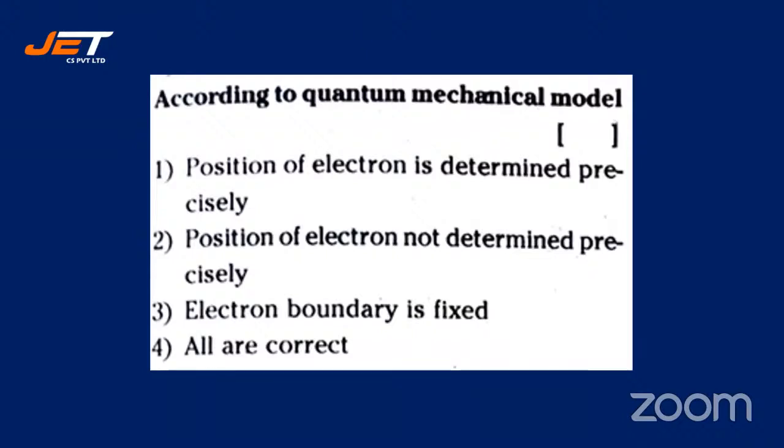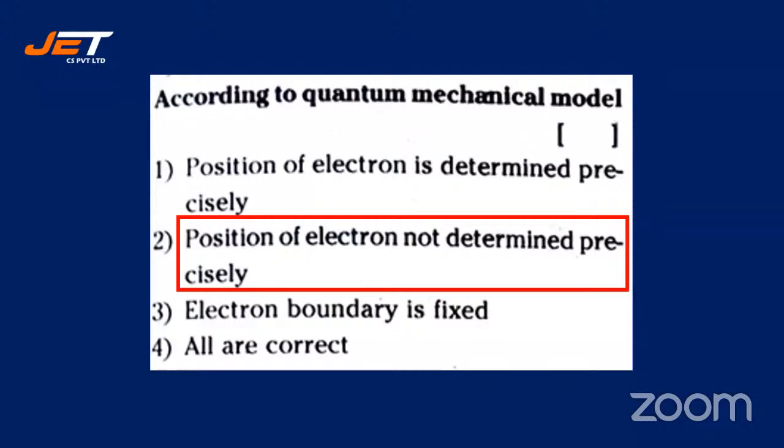All right, let's see the answer. The position of the electron cannot be determined precisely. We cannot detect or determine the exact, precise location. That is the conclusion from the quantum mechanical model of the atom.